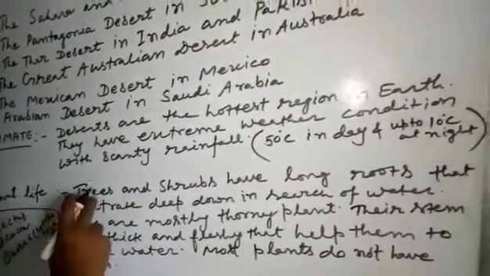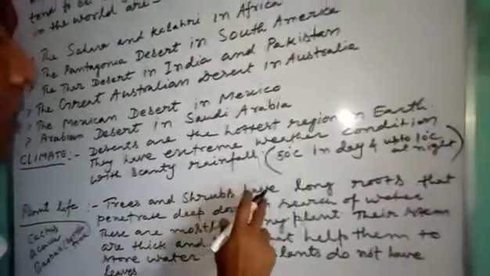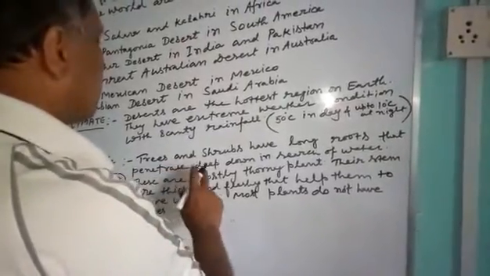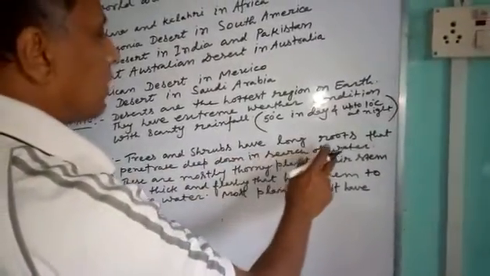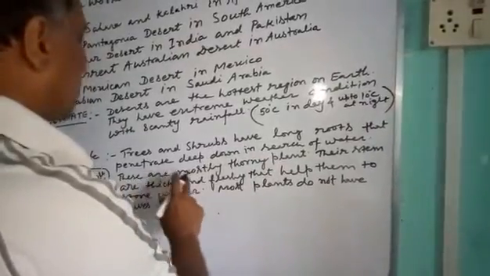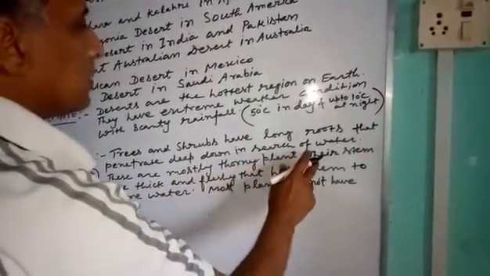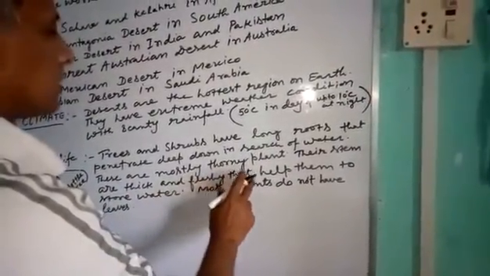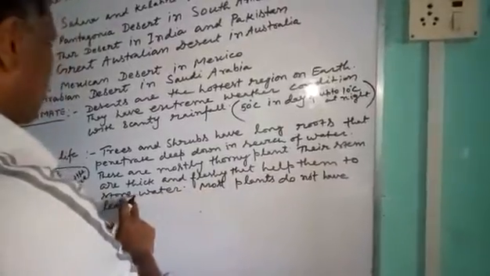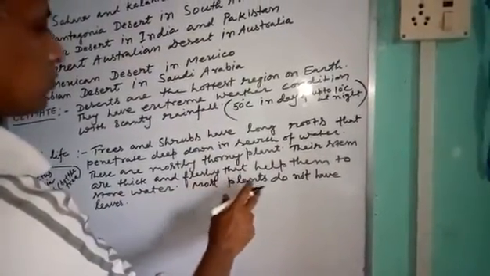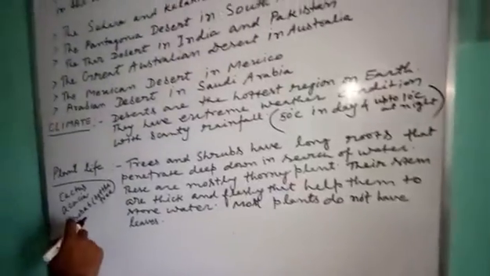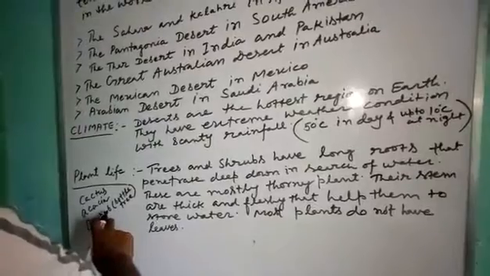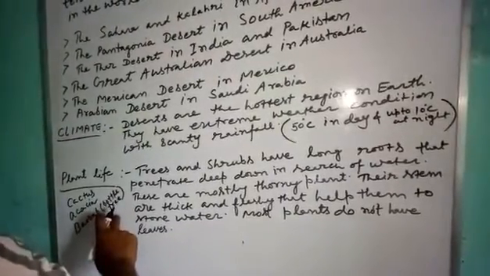Plant life. Trees or shrubs have long roots that penetrate deep down in search of water. These are mostly thorny plants. Their stems are thick and fleshy, which helps them to store water. Most plants do not have leaves. Some examples of plants are cactus, acacia, babul, and bottle tree.